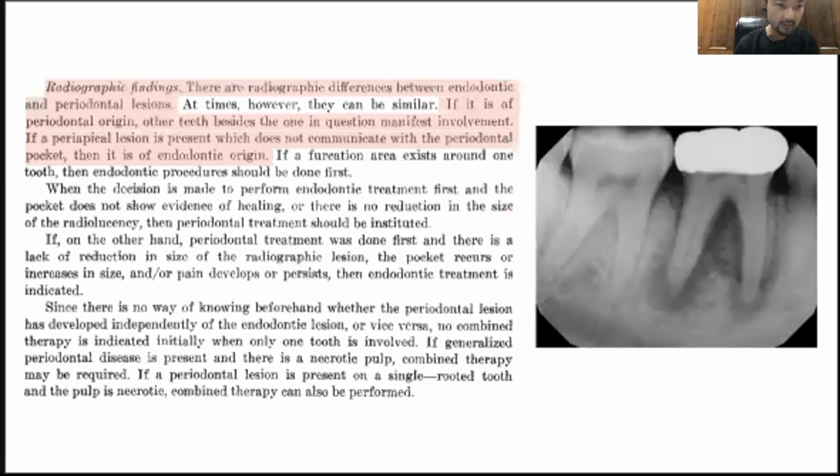And also radiographic findings. There are radiographic differences between endodontic and periodontic lesions. If it is of periodontic origin, other teeth besides the one in question manifest involvement. If a periapical lesion is present which does not communicate with the periodontal pocket, then it is of endodontic origin, right? This is very easy. Now this article was published in 1972. They are talking about two-dimensional radiographs like PA.